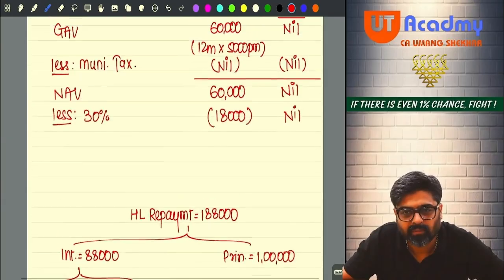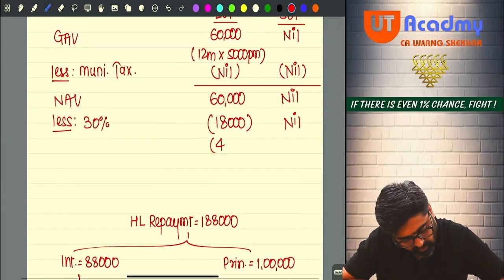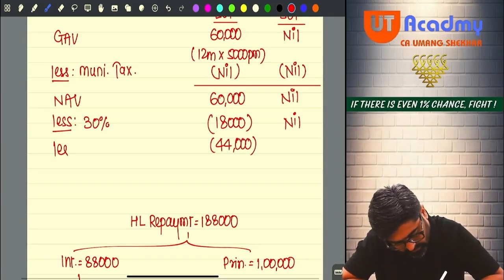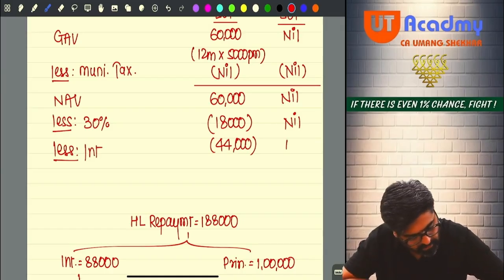Okay. So in my house property statement, I will take 44,000 interest from here, less interest, and here I will take 30,000 maximum.